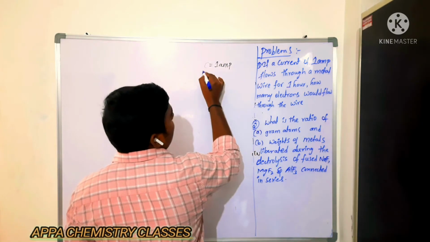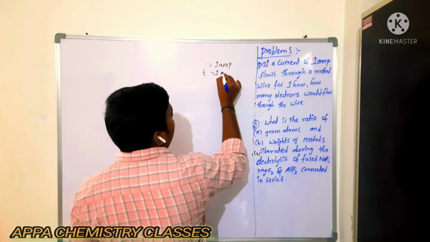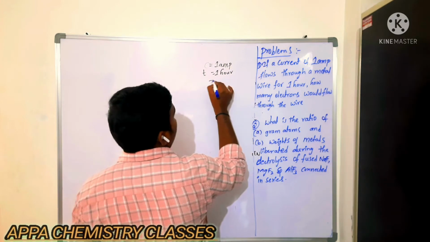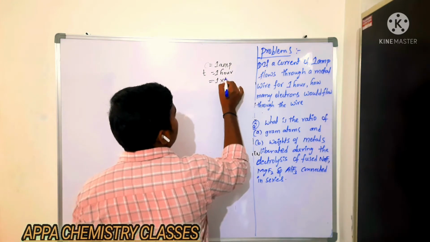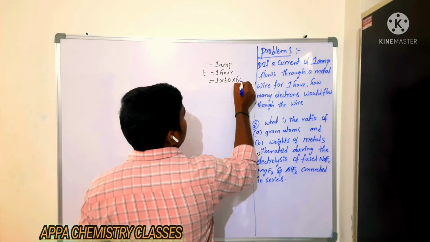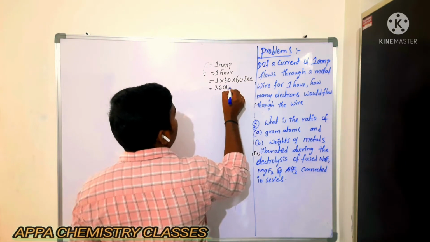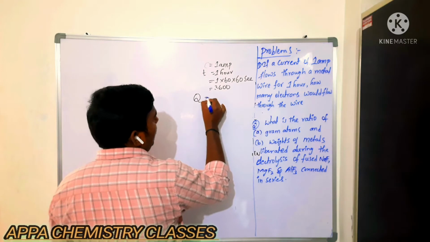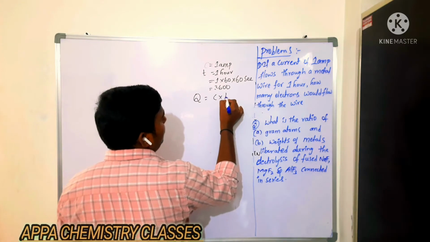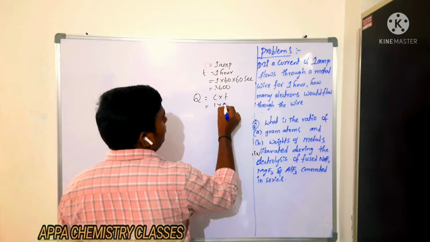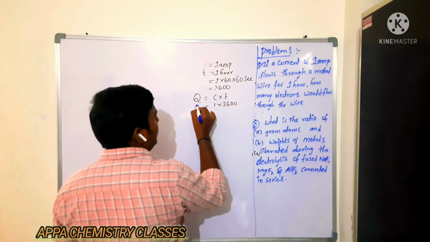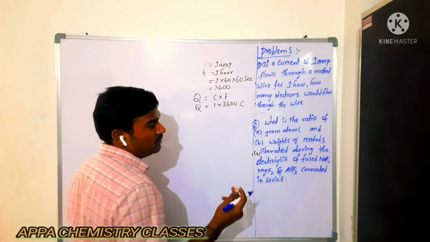Current is 1 ampere. Time is how much? 1 hour they given. Convert into seconds. 1 into 60 minutes, so into 60 seconds. Now it is 3600. Now calculate Q, that is current into time, that is nothing but 1 into 3600. So it is what? Coulombs we got. What we know?